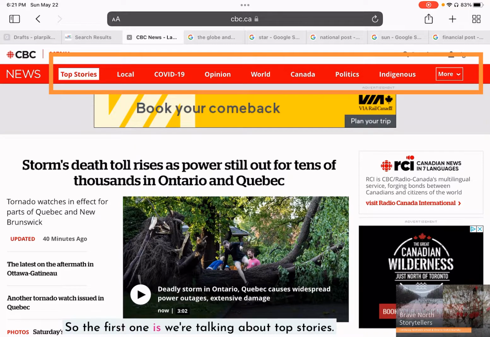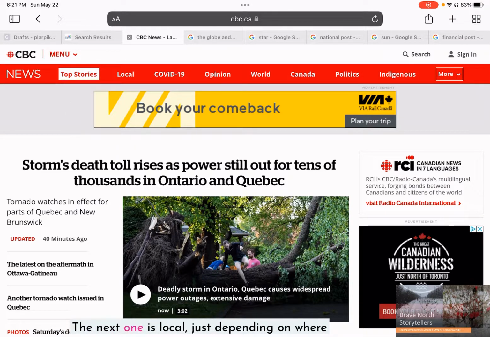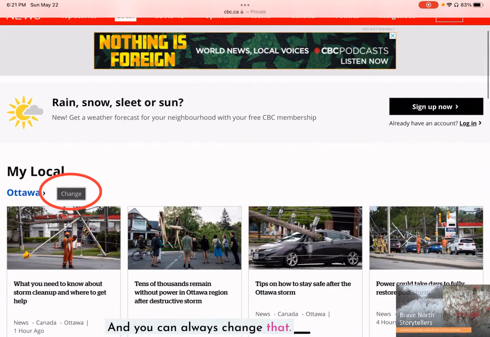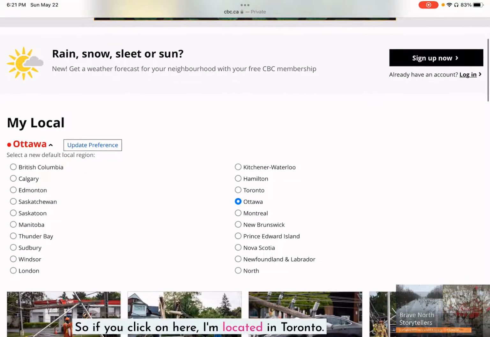So the first one is top stories. The next one is local, just depending on where your computer setting is and what your location is. And you can always change that. So if you click on here, I'm located in Toronto.